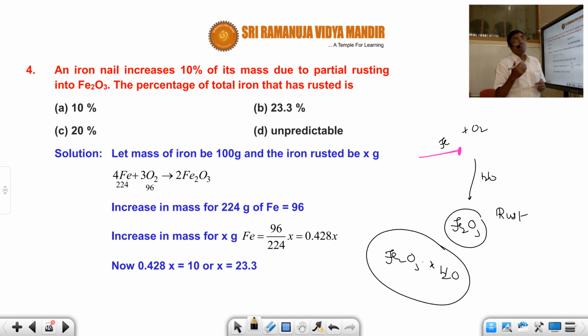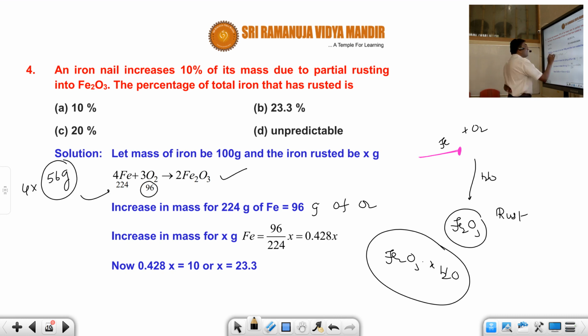So 4Fe plus 3O2 gives rise to 2Fe2O3. That means, iron is 56 grams, the atomic weight of iron, so 4 into 56 is nothing but 224. So 224 grams of iron reacts with 96 grams of O2.